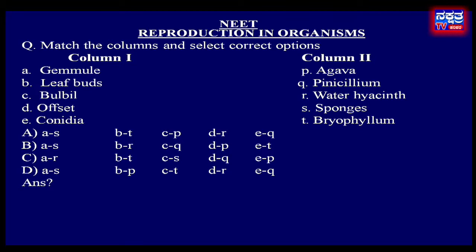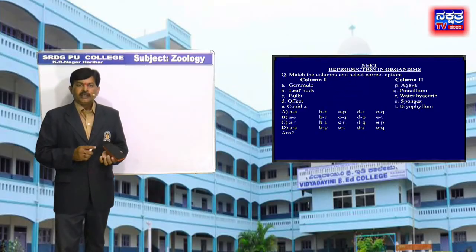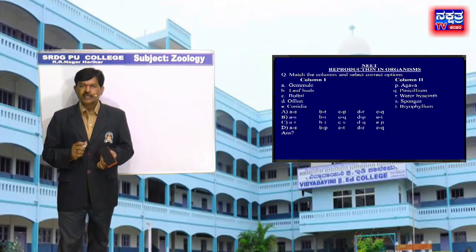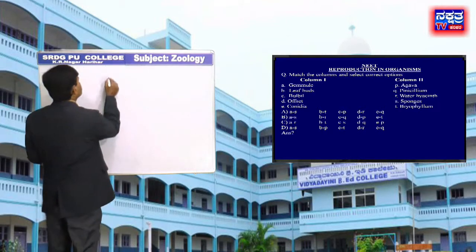In the given options, A, A-S, B-T, C-P, D-R, E-Q. B, A-S, B-R, C-Q, D-P, E-T. Option C, A-R, B-T, C-S, D-Q, E-P. Option D, A-S, B. In the given question, first column, gemmules.